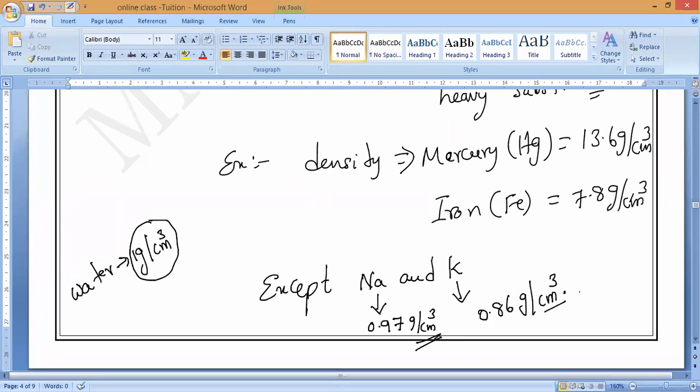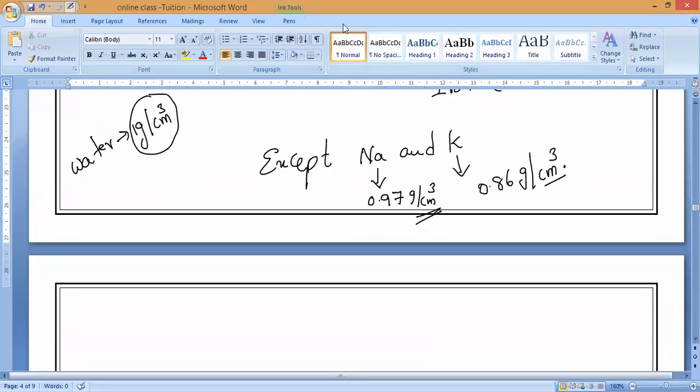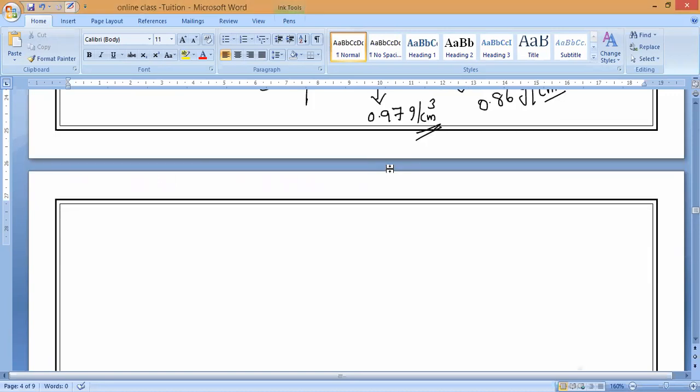Any doubt in this? You ask me, please. Clear, guys? Respond. Values are important. That is the difference between class 10th and class 8th. In class 8th you will study only the concepts, but now they will ask you values in the exam. Remember that.